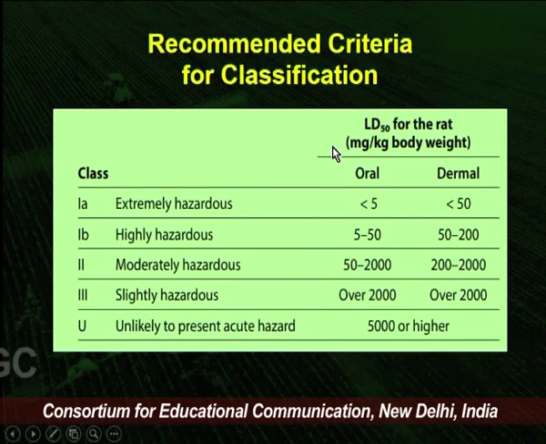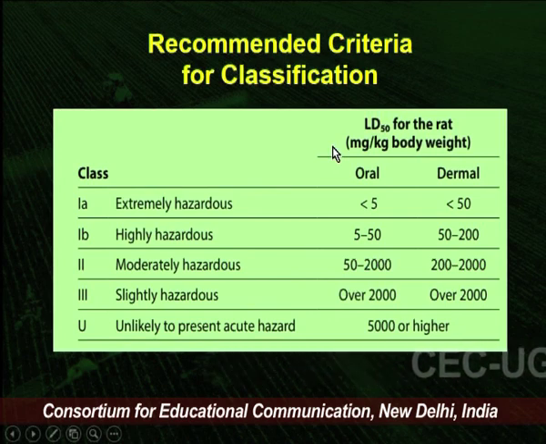Similarly, highly hazardous pesticides have an LD50 value between 5 and 50 for oral, and for dermal toxicity between 50 and 200. Then slightly hazardous is over 2000 for both oral and dermal toxicity, and unlikely to present acute hazards are those at 5000 or above.